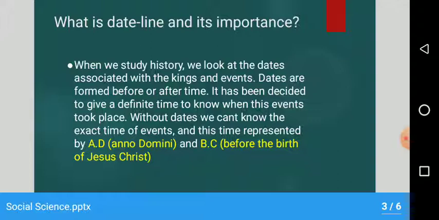Without dates, we can't know the exact time of event, and this time is represented by AD, which stands for Anno Domini, and BC, which stands for before the birth of Jesus Christ.